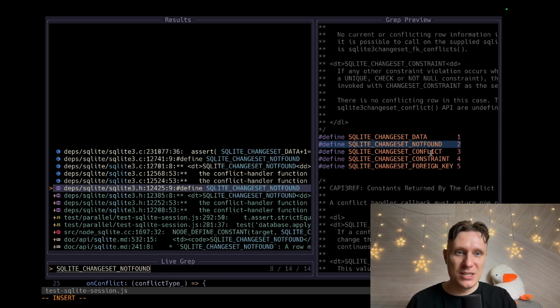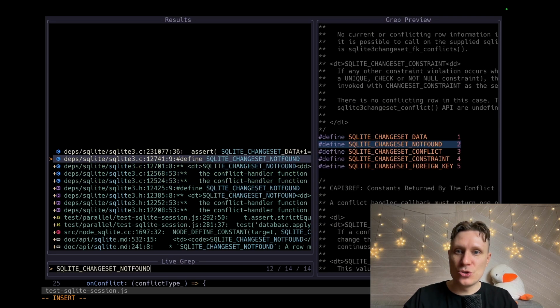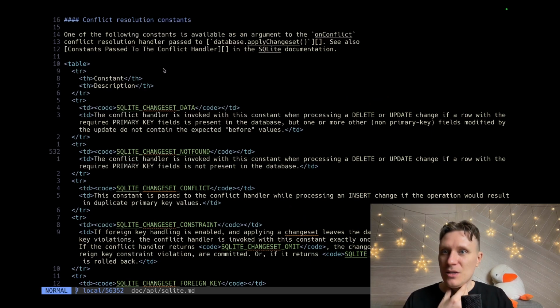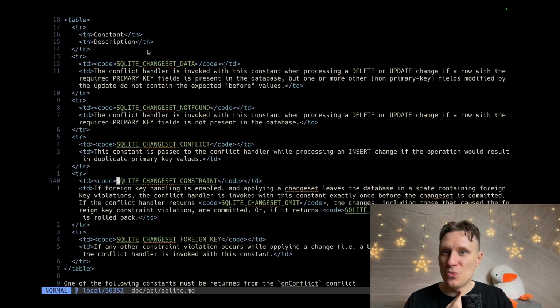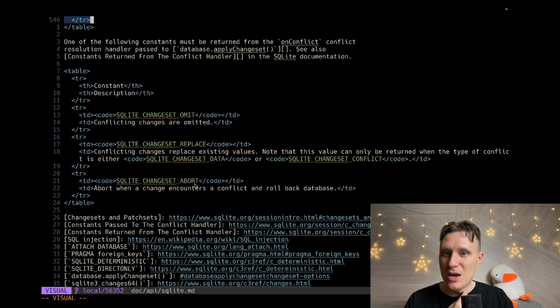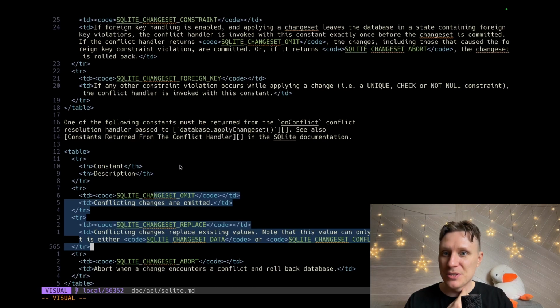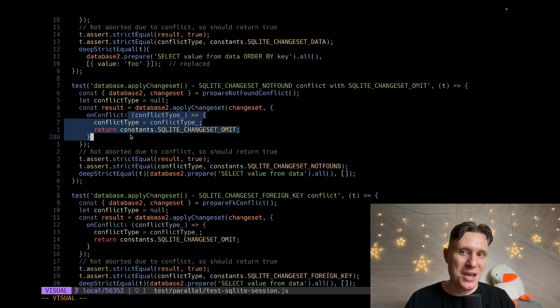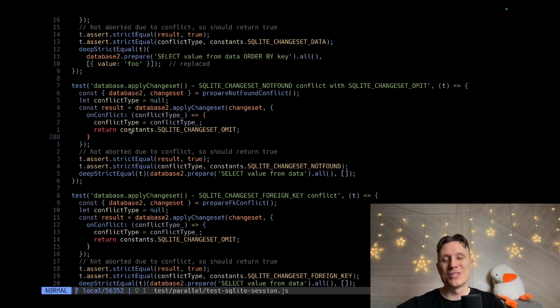Yeah, we have several conflict types, and we have several conflict resolution types. Let's check. Yeah, here in the documentation. We have several conflict types, and several conflict resolution types, and we transform one to another, and to transform one to another we need a lambda. Before there was no lambda, before it was a constant, and sometimes it worked, sometimes it didn't work. I finally understand it. Everything makes sense now.